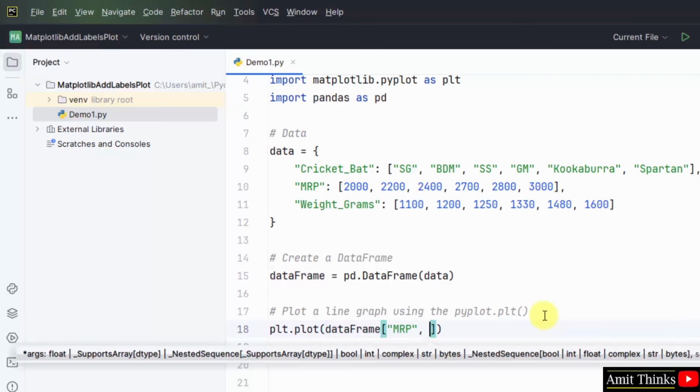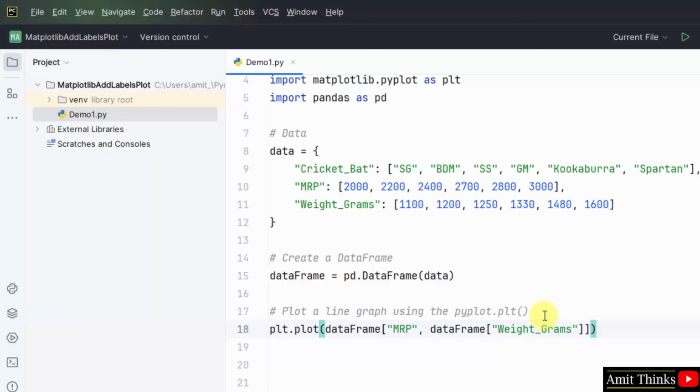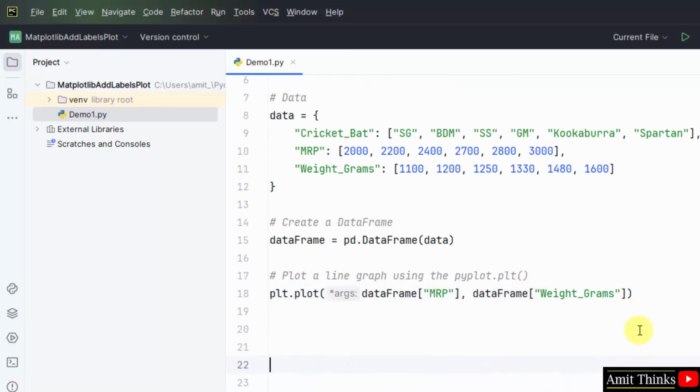That is the price and weight_grams. That's it. Now we will set the labels. First let me display the figure without the labels. plt.show, that's it.